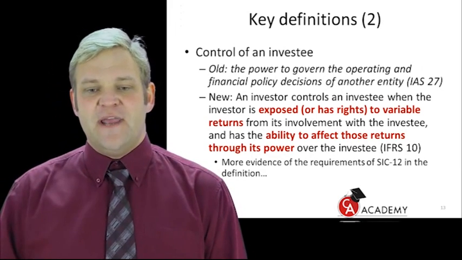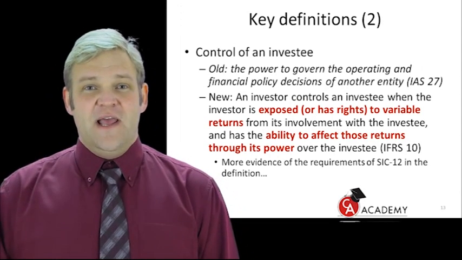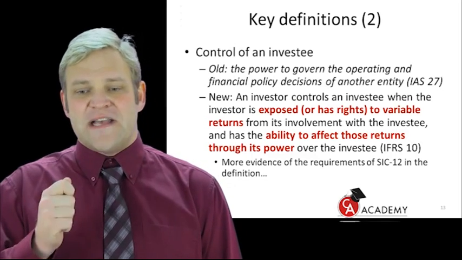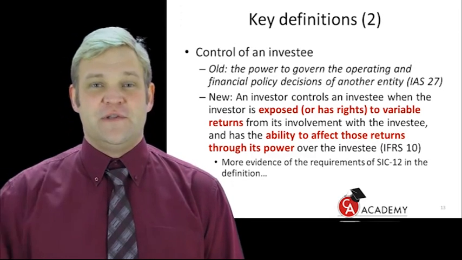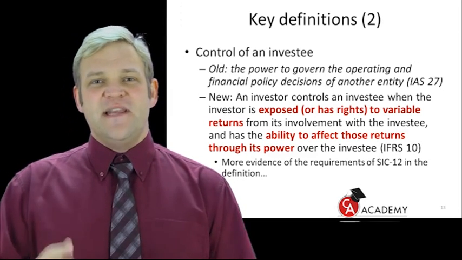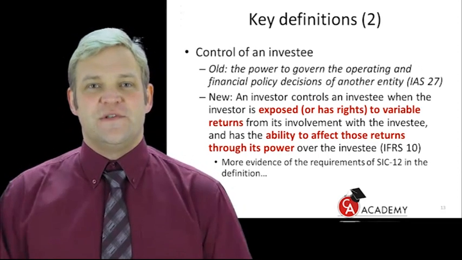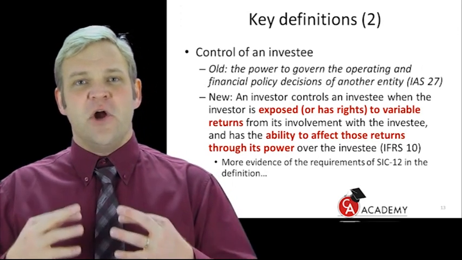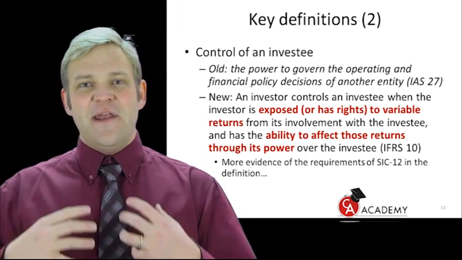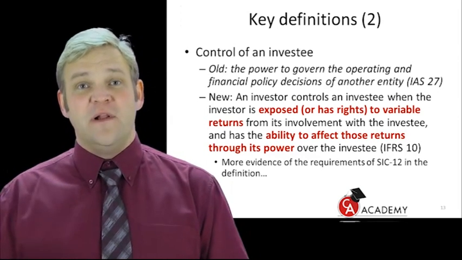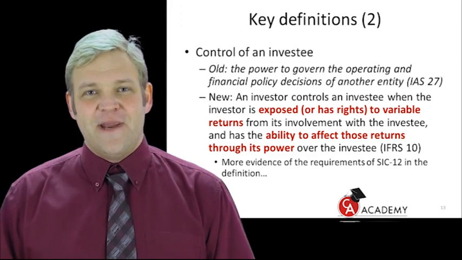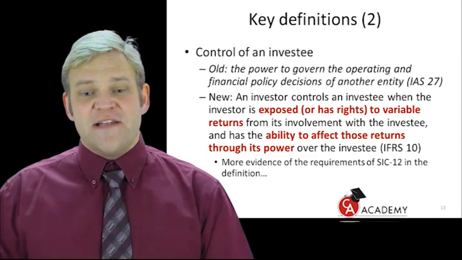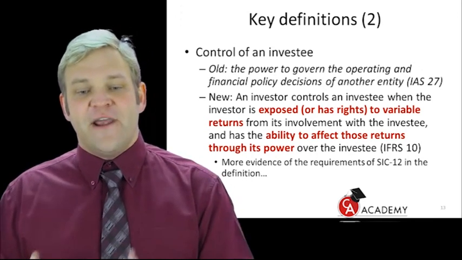Okay? So what's important here? Let's have a look at the definition again. The exposure. And the part that's highlighted here in bold and in red, you can see there, exposed to or has rights to variable returns. Now, ladies and gentlemen, look at this in its simplest form. Variable returns. What does that mean? The profit of the company is variable. Do you agree? Because it's not fixed on an annual basis. And depending on how the company is managed, that will determine the ultimate profit. Do you agree? So it's a variable profit, and it can also be a loss at the end of the year. So that's why we have this exposure to variable returns.